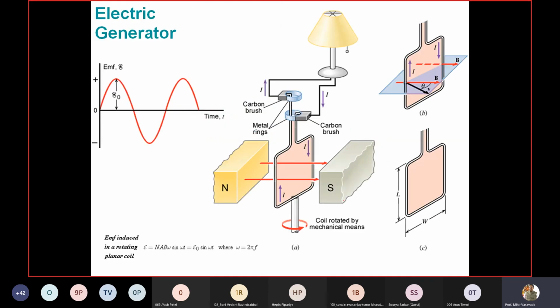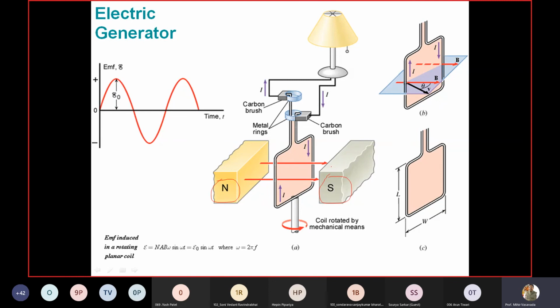This is the simple electric generator, the application of Faraday's law, right? This is the North Pole, stationary. This is the South Pole, both are stationary. And these red lines are the magnetic field, right? N to S, the field is produced.